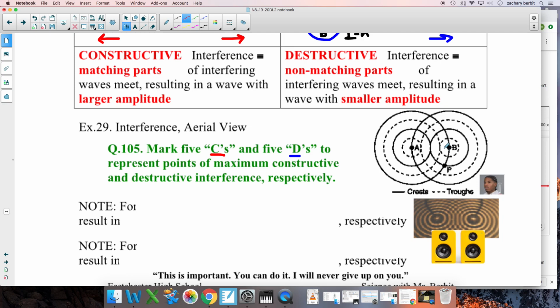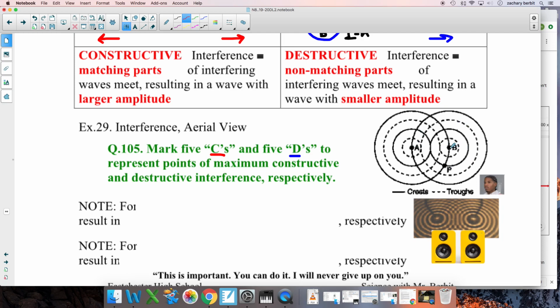From above, if we look only at source A, it's rippling the water, like throwing a rock in a pond, and you're getting wave fronts. Here's a row of crests. Here's a row of troughs. Here's a row of crests. If you dropped another rock in a pond nearby, you'd also get another source of circular wave fronts. When these two are near each other, they overlap.